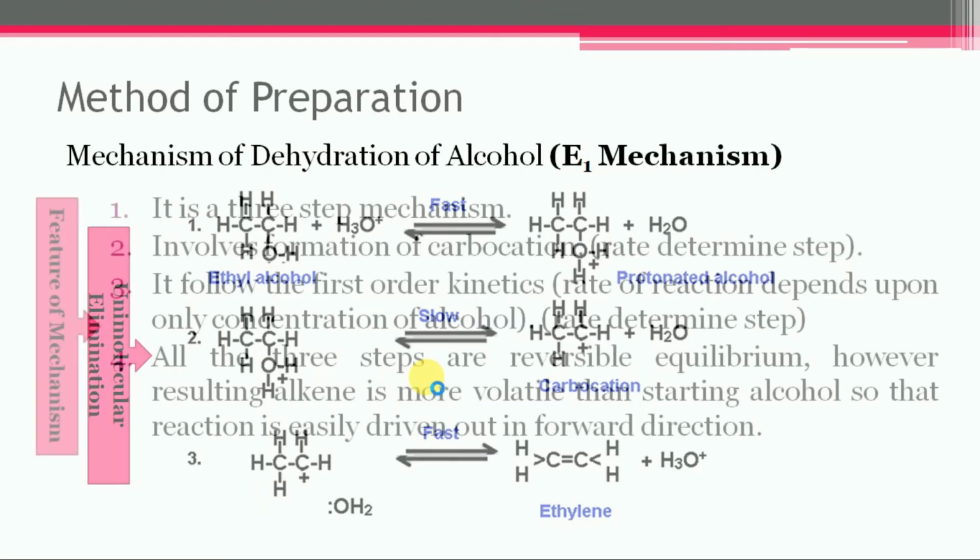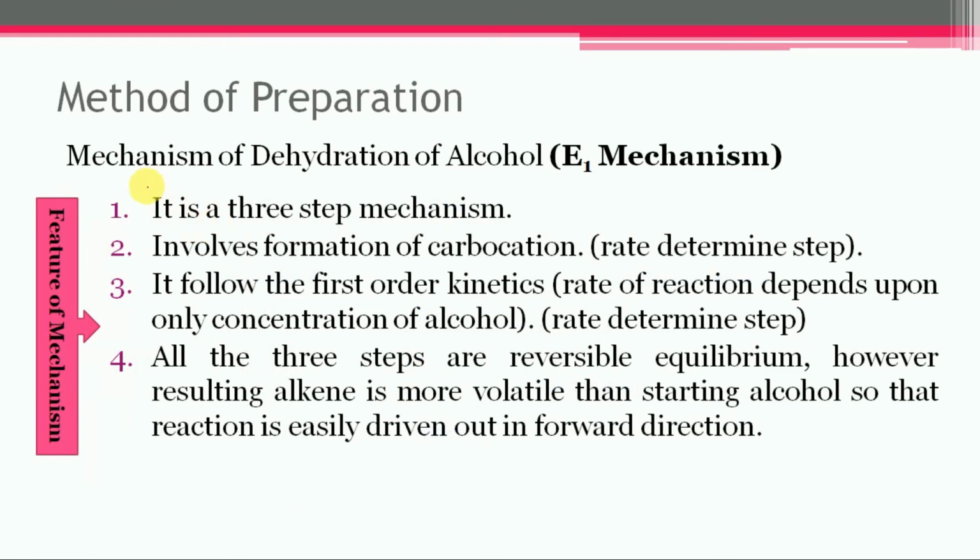So let us see the features of the E1 mechanism. It is a 3-step mechanism. It involves the formation of a carbocation, which is the rate determining step in dehydration. It follows first order kinetics. The rate of reaction depends only upon the concentration of alcohol.